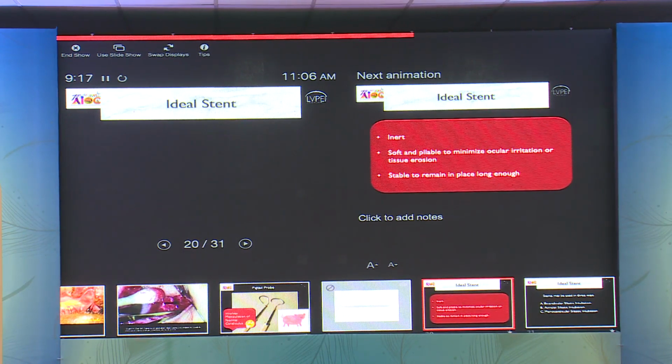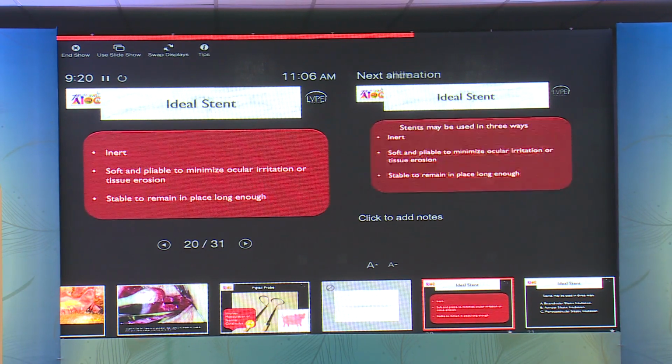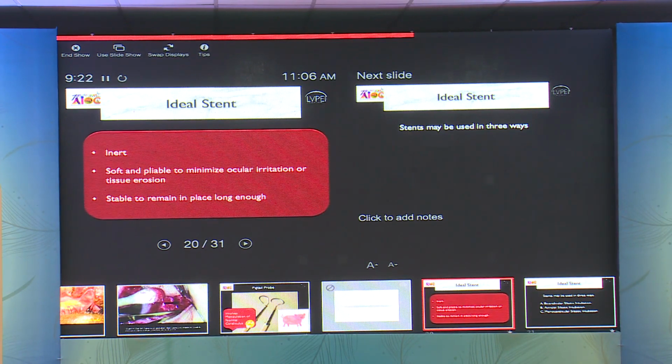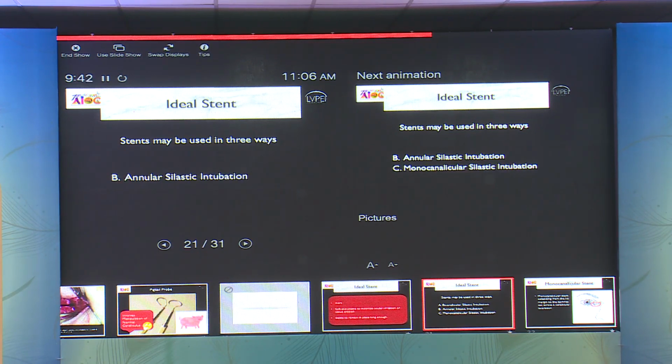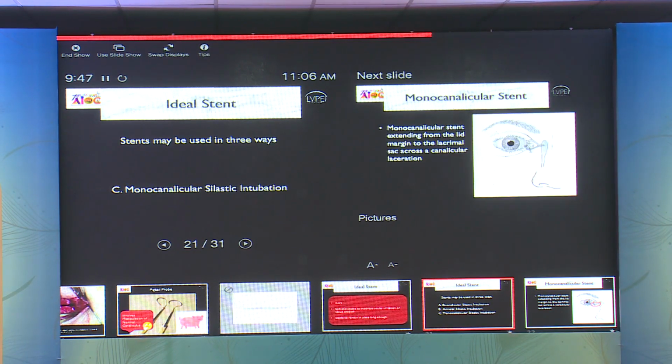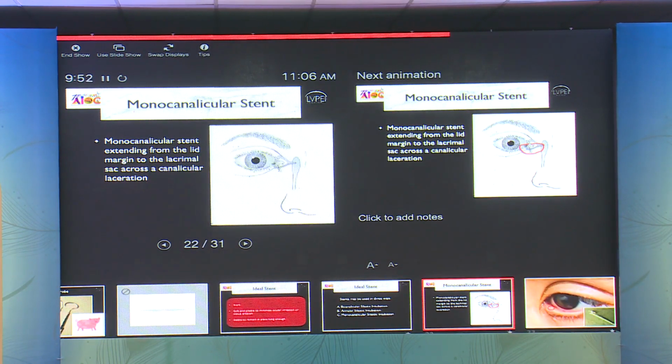After you've localized the two ends, you would need an ideal stent which would fit in, and it should be inert. It should be soft and pliable to minimize ocular irritation or tissue erosion, and stable enough to remain in place for a long time. A stent may be used in three ways. It could be a bicanalicular intubation, which Dr. Samir just showed a video of, or an annular intubation, or a monocanalicular intubation, which is the preferred mode now.